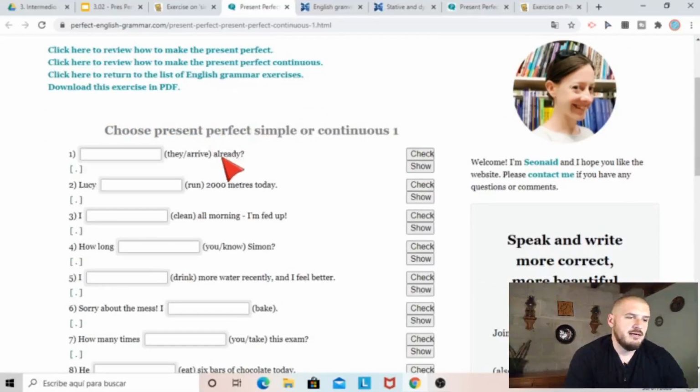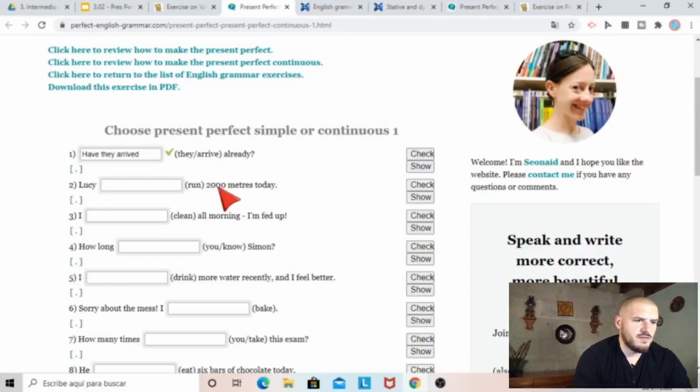Already means ya han llegado o ya han estado llegando. Bueno, creo que va a ser ya han llegado. Have, and it's a question, right? So have, I think it's going to be have they arrived already. Let's check it. Okay, perfect.